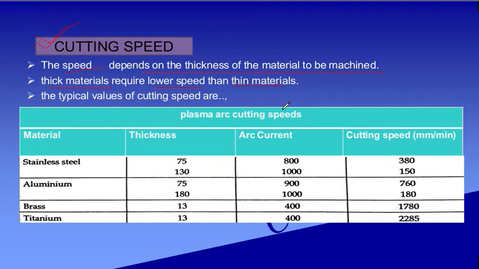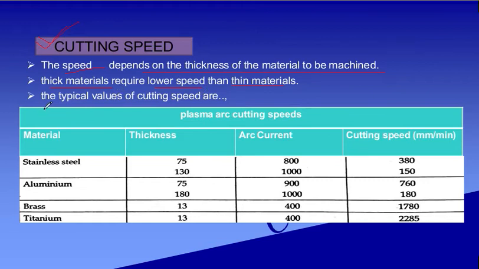Thus the statement is that thick material requires lower speed than thin material, because the thickness of thin material is not so high, so you can perform the machining in a very simple manner. But with thick material, you need to pay more attention to remove the material.